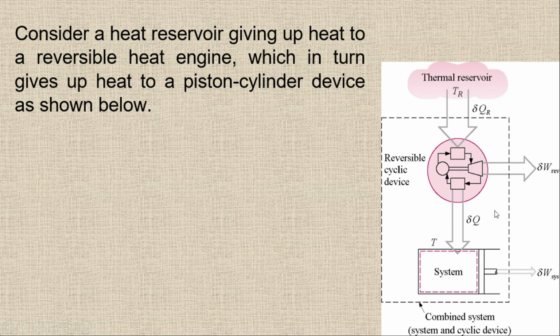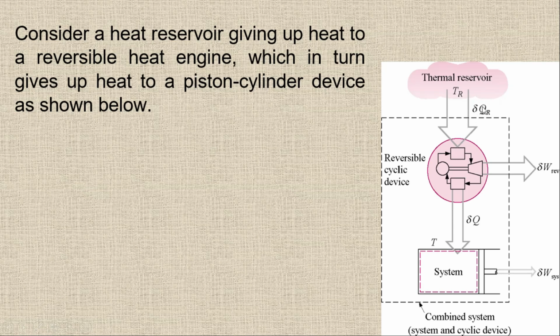This system is receiving energy from a thermal reservoir, and the temperature of the thermal reservoir is, let's suppose, TR, and the amount of heat that this system is going to take from the thermal reservoir is delta QR. I'm writing it as a differential here because it's a path function.